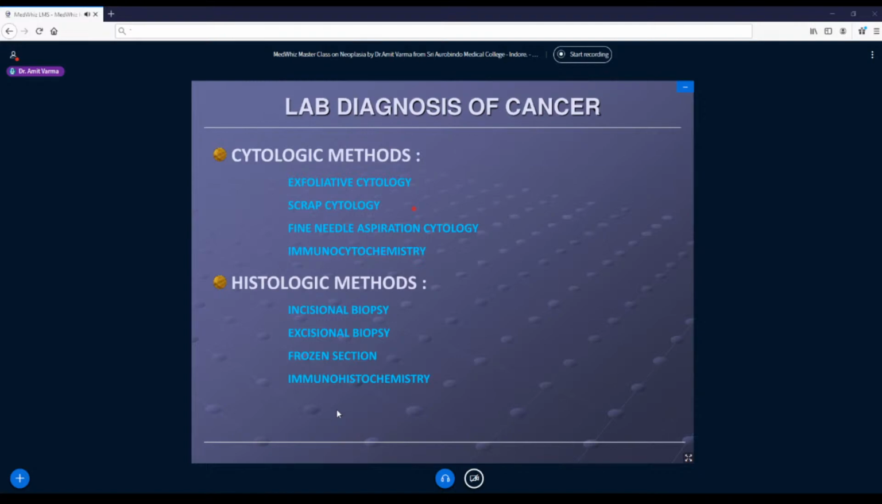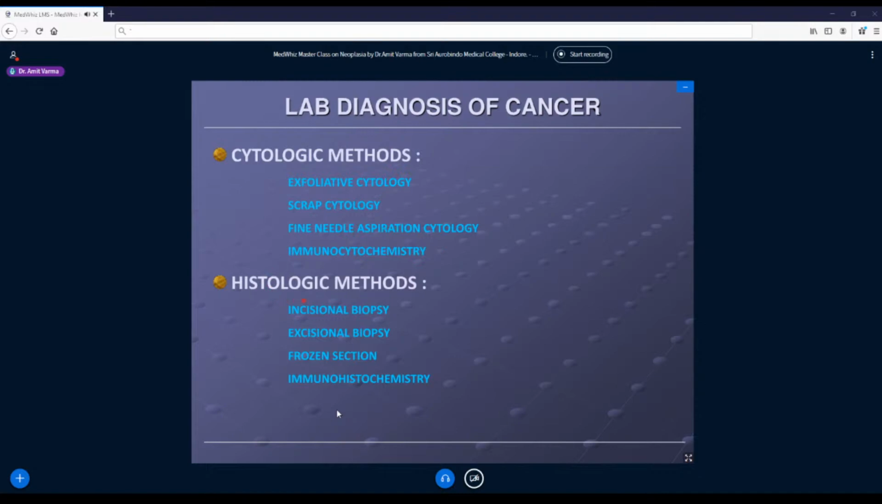If there is a lump which is deep-seated like a breast lump or thyroid lump, or there are cervical nodes, we can do a fine needle aspiration cytology. Again, you have broken down some cells in the tissue with the help of a needle, you have aspirated them, spread them, and look at the smears. What is immunocytochemistry? I will explain this along with immunohistochemistry. So these are all cytological methods.